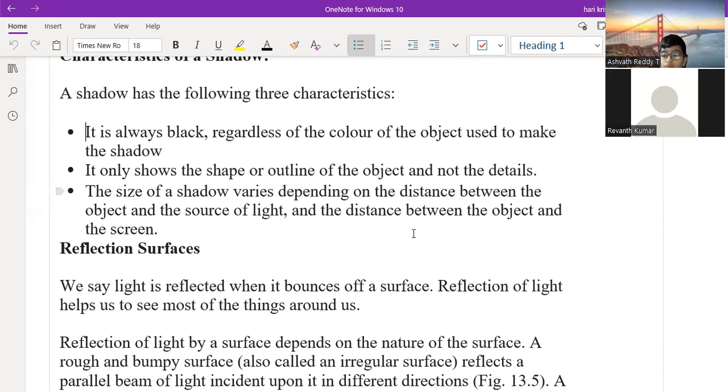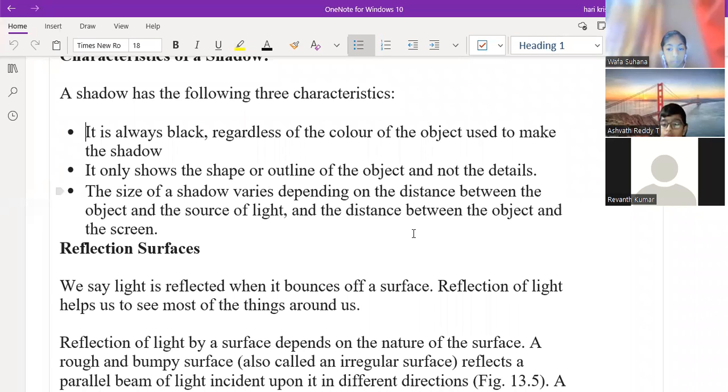So it always forms a black color only, whatever the color of the object. That is the first point. Second point is what? It only shows the shape or outline of the object and not the details.